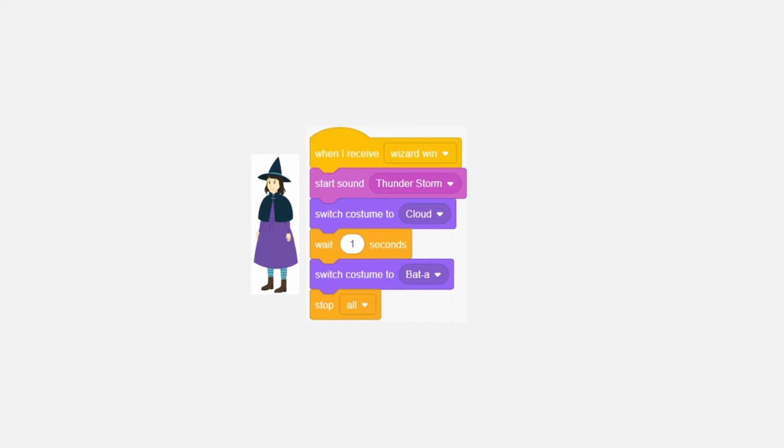Then, add these blocks in Sprite Witch. You can copy these blocks from Sprite Wizard, then change some parts. First, change this block. If there is a message, Wizard win, then we will turn the Witch into a bat, using this block.